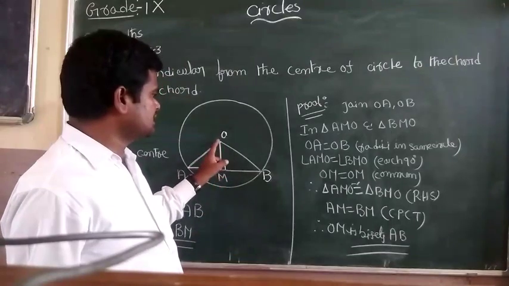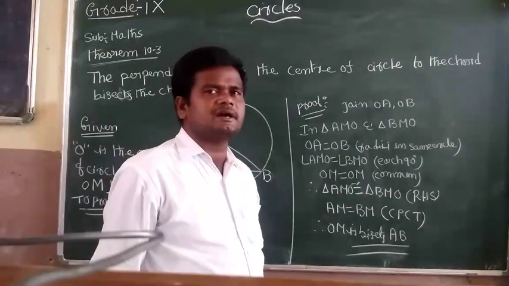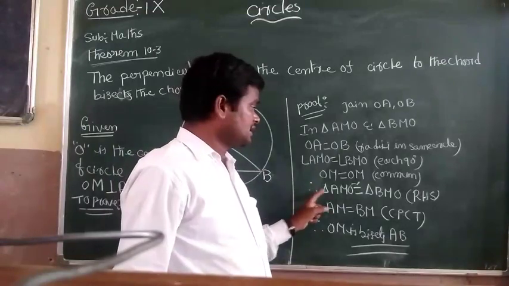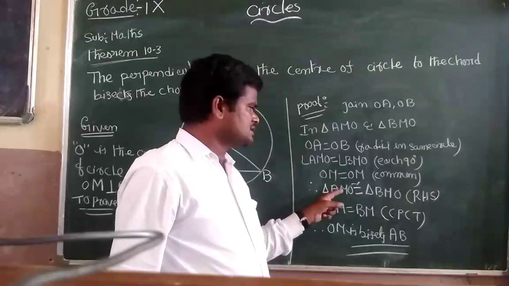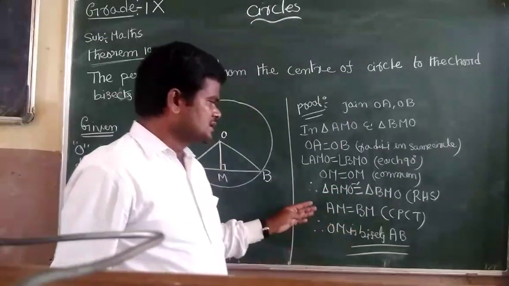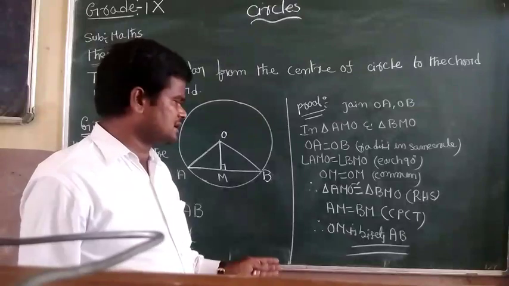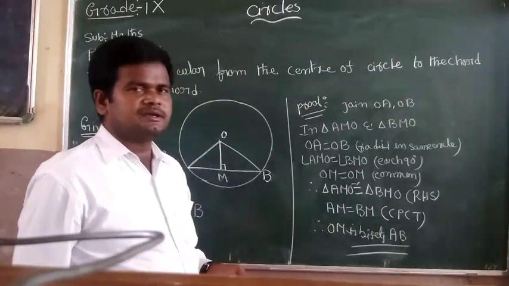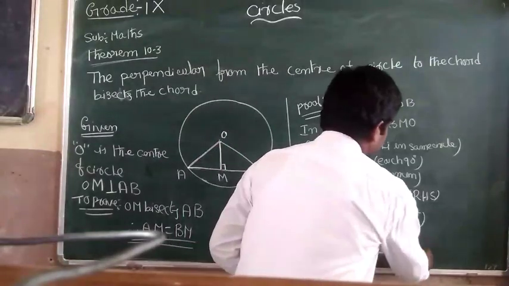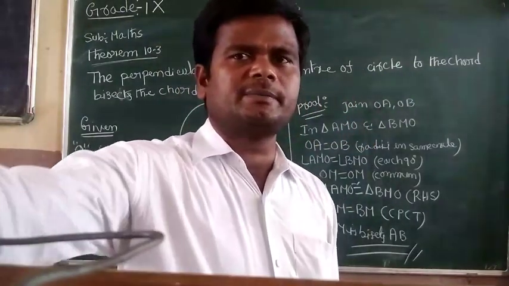The third condition is OM equals OM, the common side. According to the RHS congruency rule, triangle AMO is congruent to triangle BMO. So AM equals BM by CPCT, corresponding parts of congruent triangles. Therefore OM bisects AB. This is the proof of theorem 10.3.